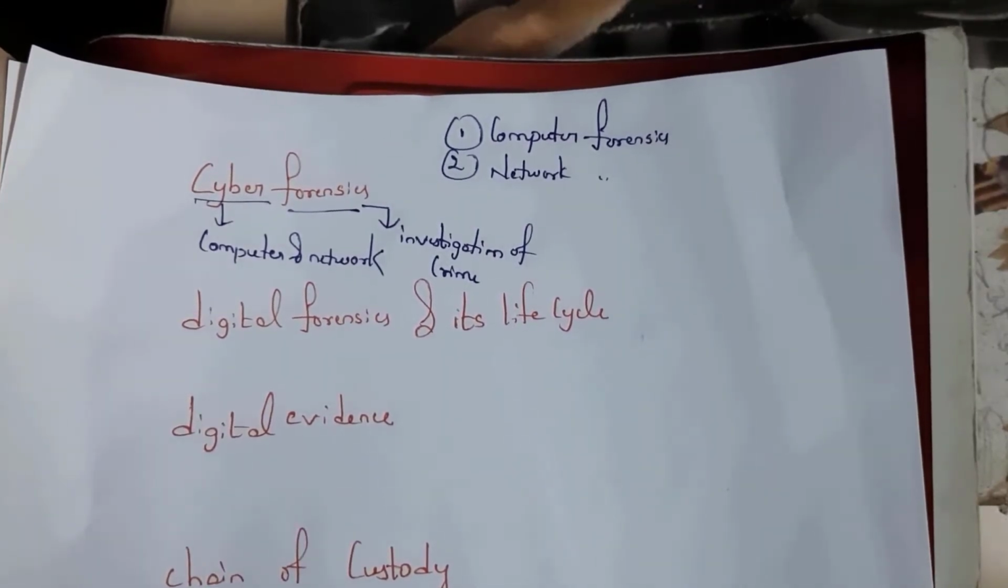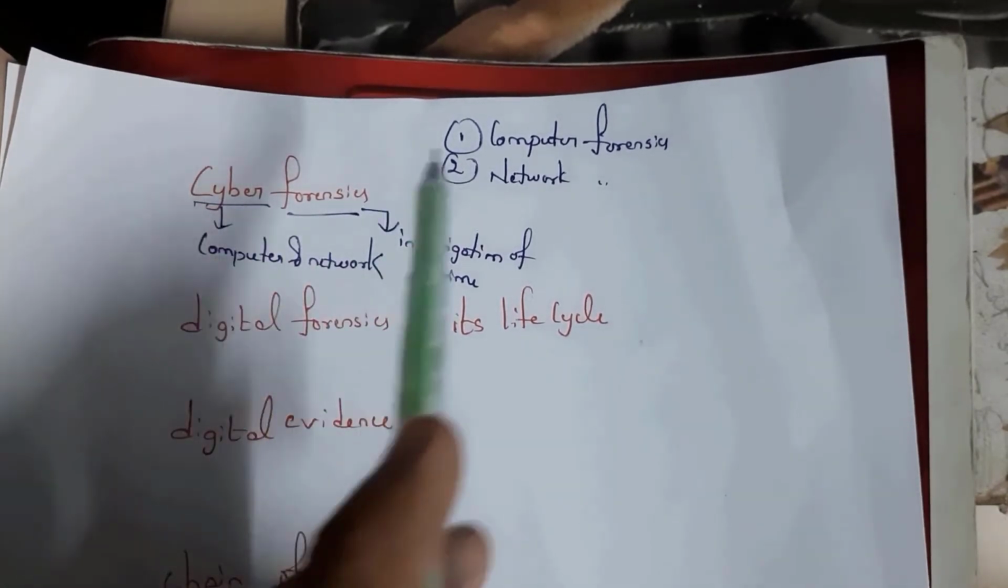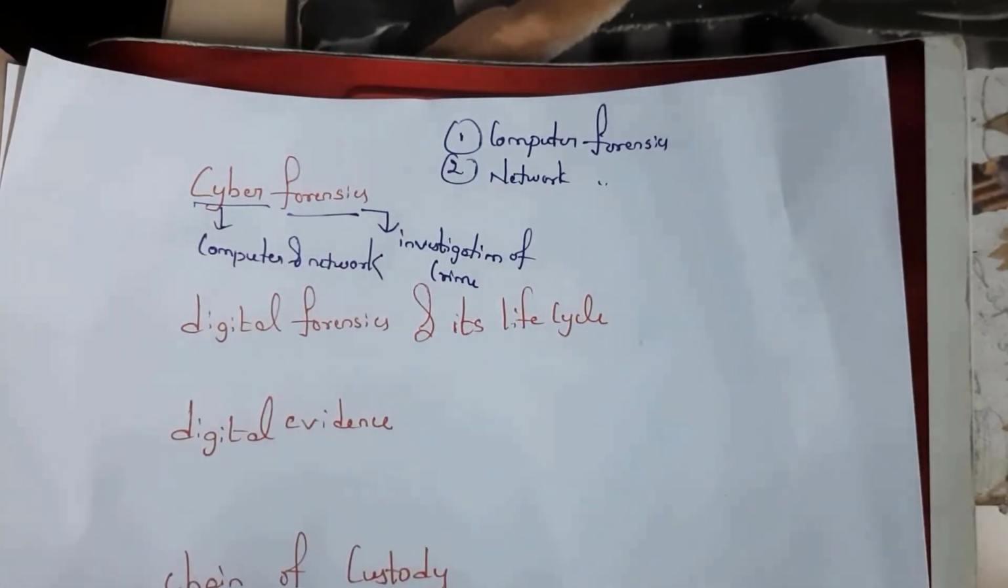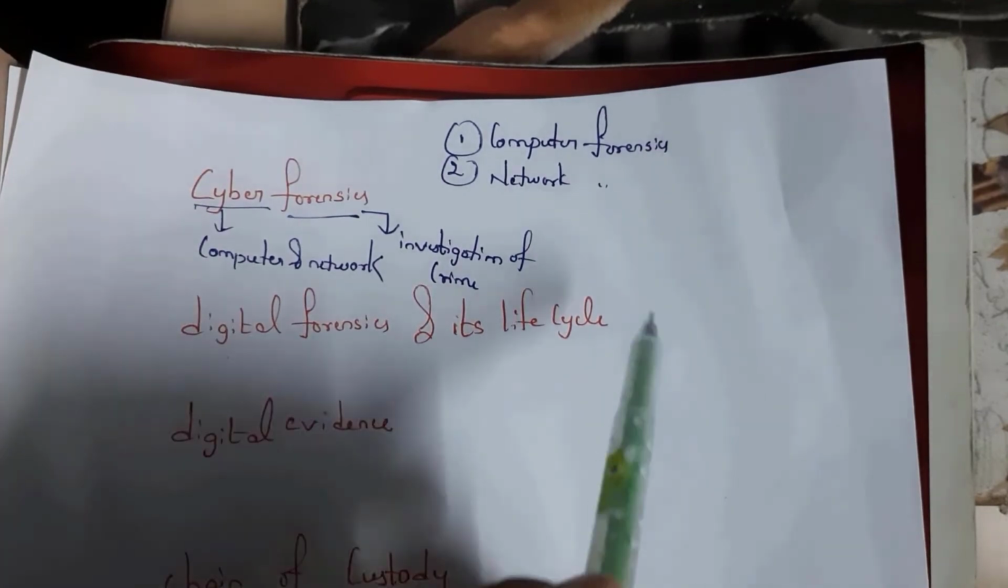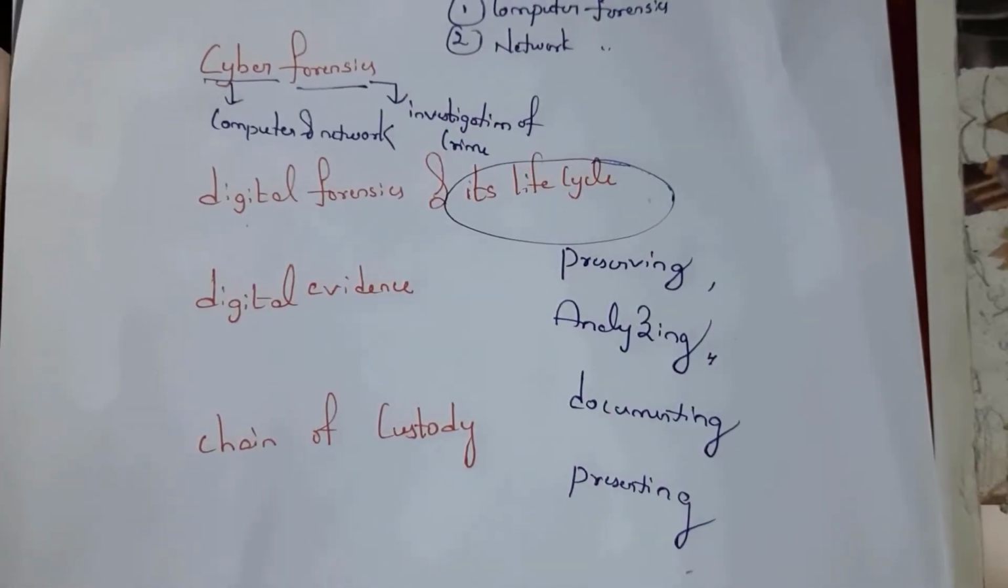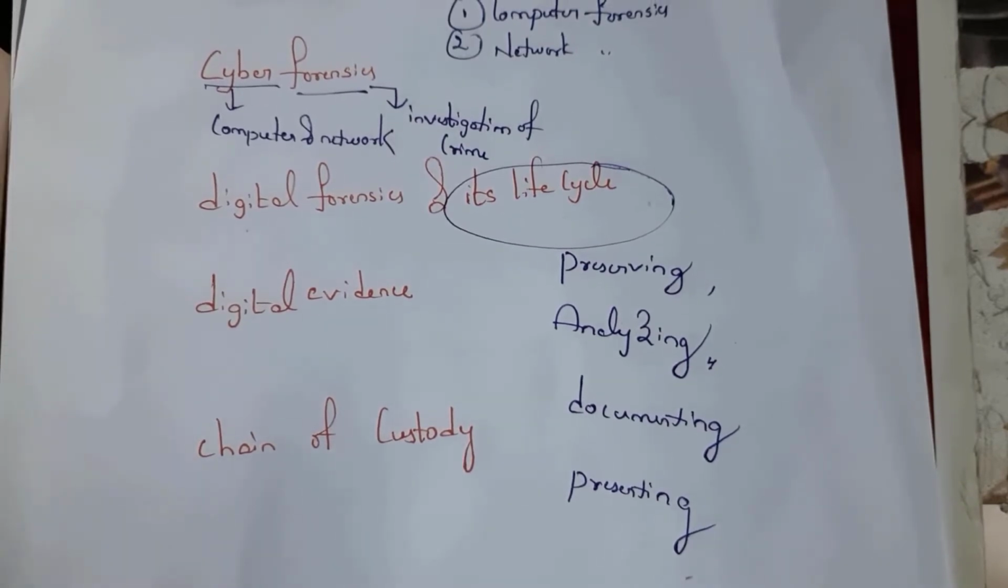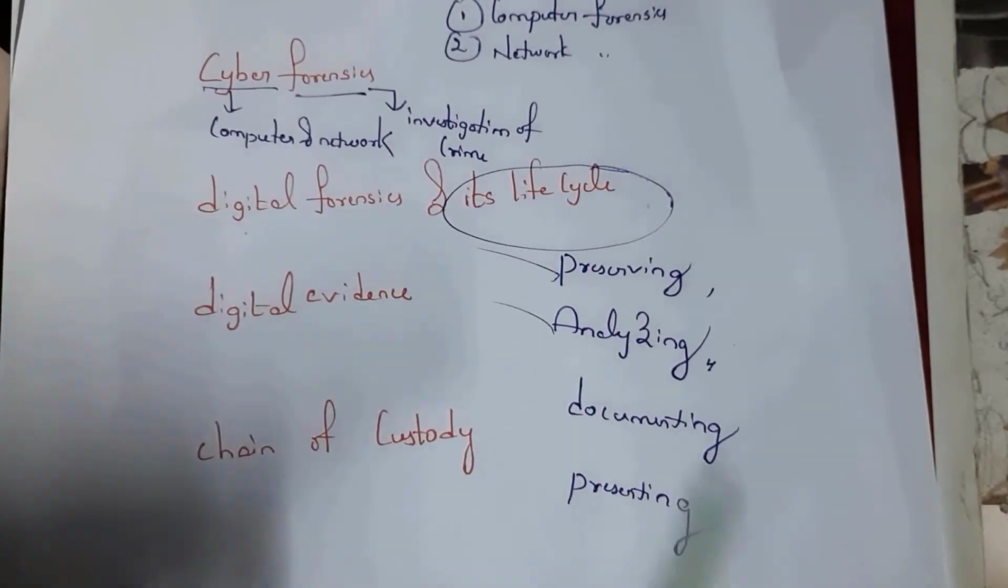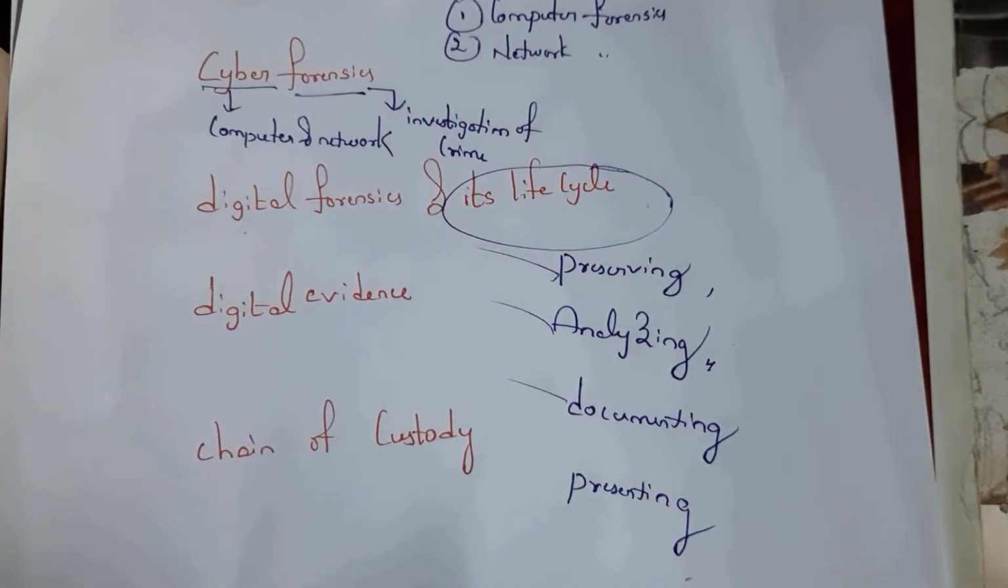See, life cycle. For cyber forensics, computer forensics, network forensics and digital forensics, the life cycle is the same. The life cycle contains 4 steps. First one is preserving, next one is analyzing, third one is documenting and fourth one is presenting.